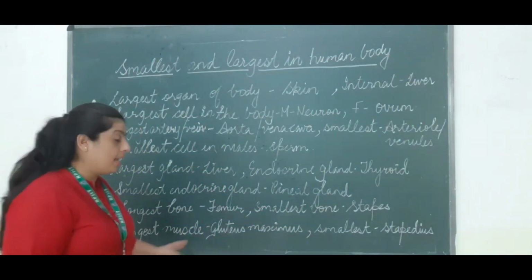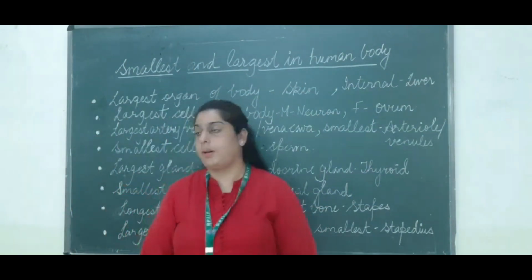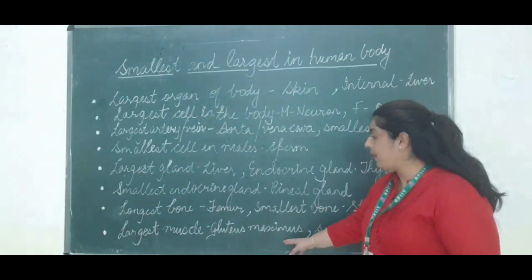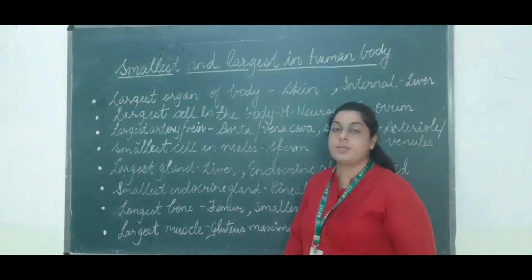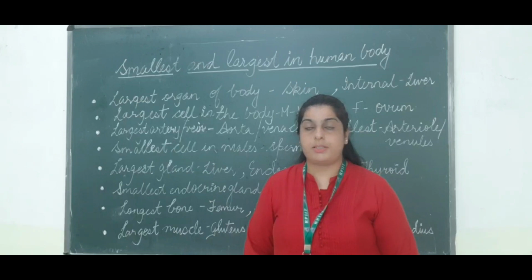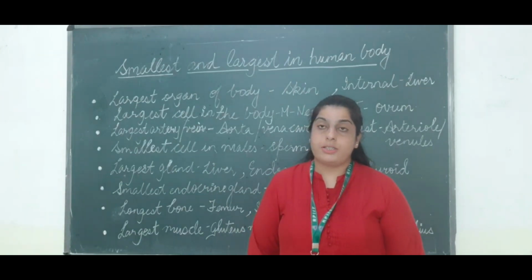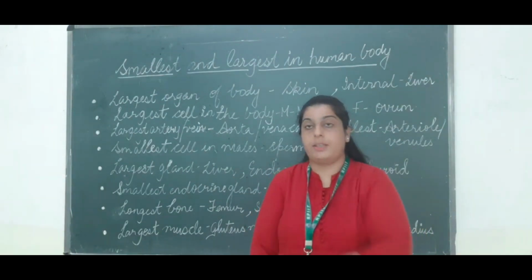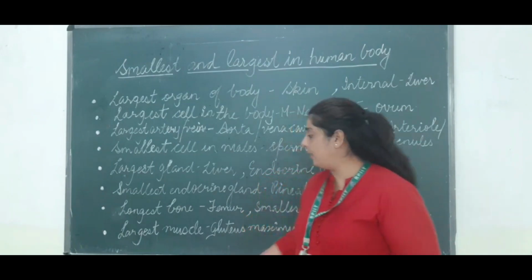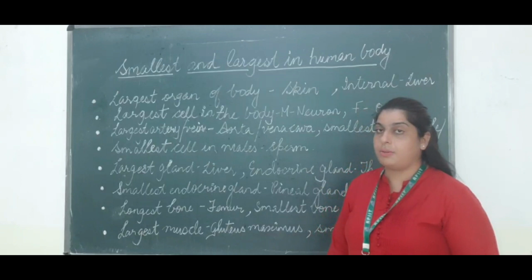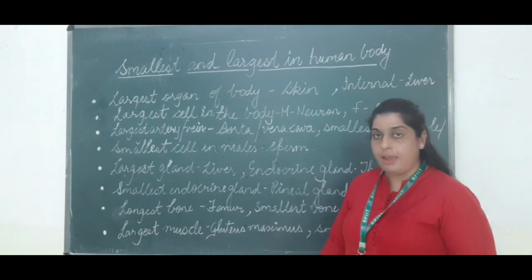The next is the largest muscle. The largest muscle in the human body is the gluteus maximus. This muscle is present in the hip region, where intramuscular injections are given. Moreover, intramuscular injections are also given in the deltoid muscle, which is present in the upper region of our arm. This is our deltoid muscle, and next is your gluteus muscle, the largest muscle, present in the hip region.